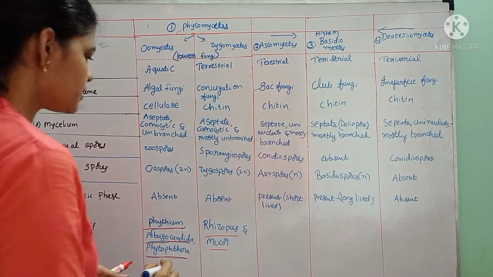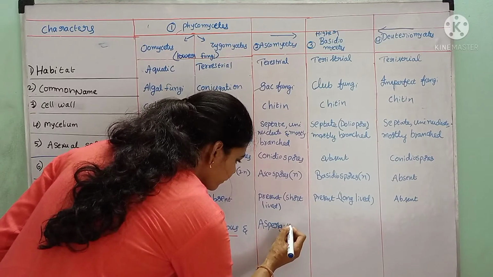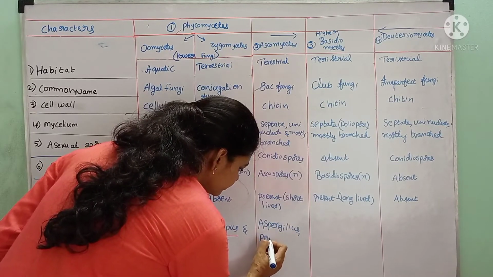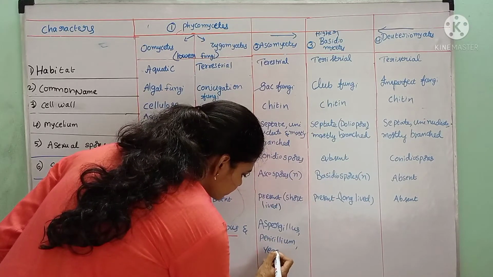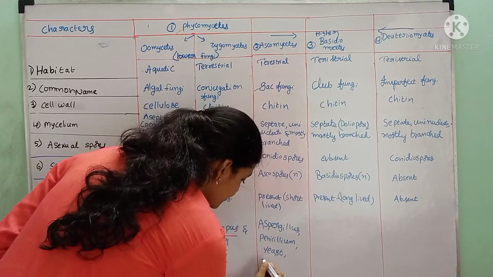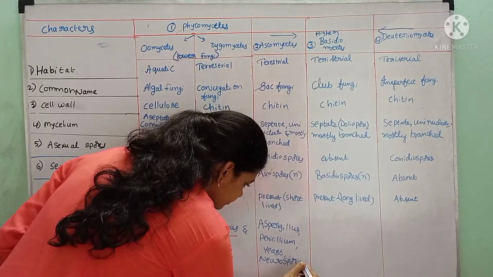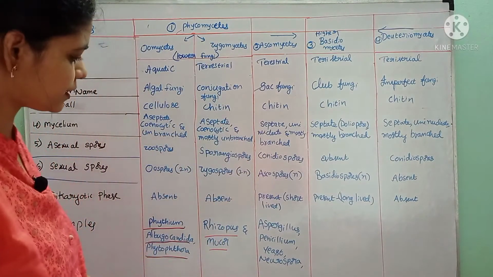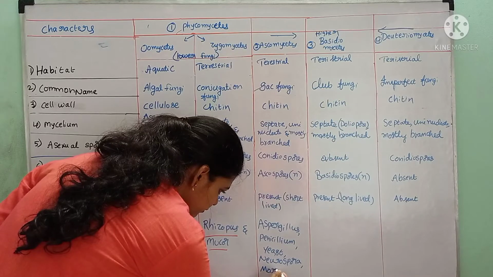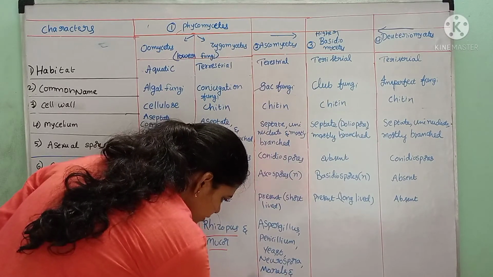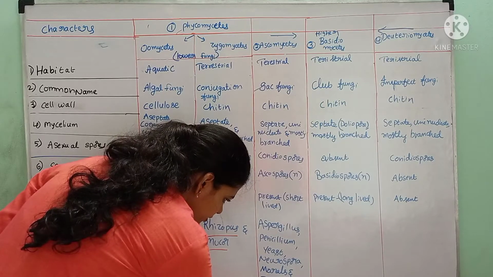Ascomycetes examples are Aspergillus, Penicillium, yeast, Neurospora, and we can even write morels and truffles, which are edible fungi.